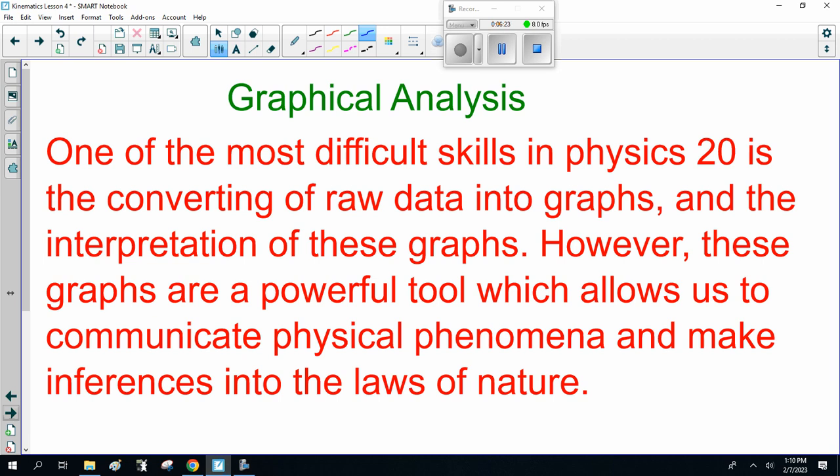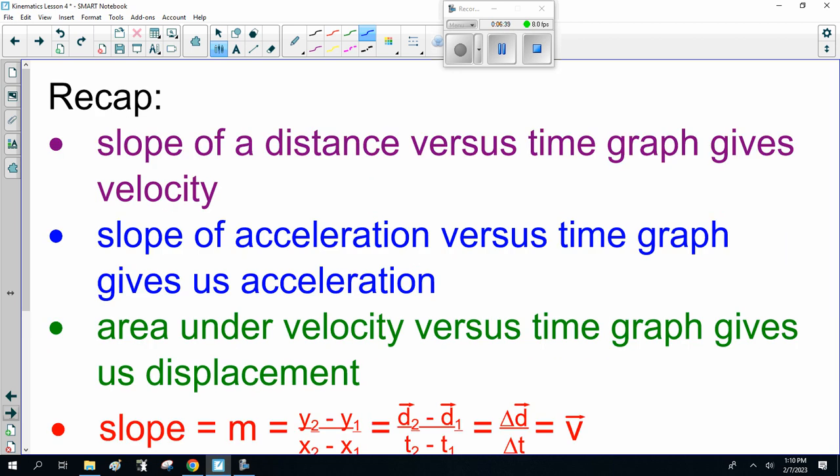Now, going on to graphical analysis. One of the most difficult skills in Physics 20 is converting raw data into graphs and interpreting these graphs. However, these graphs are a powerful tool which allow us to communicate physical phenomena and make inferences into the laws of nature. To recap, slope of a displacement versus time graph gives velocity. Why am I saying distance? Slope of a velocity versus time graph gives us acceleration.